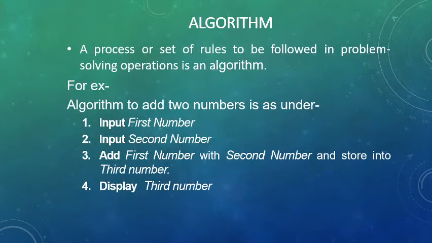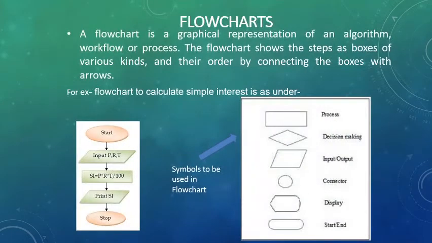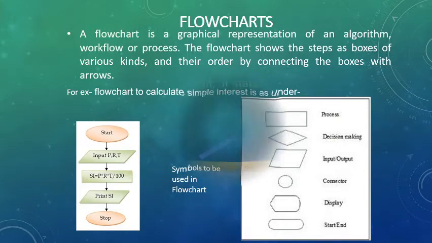Algorithm: here is an algorithm to simply add two numbers. We have taken two inputs, added them and displayed the result. So an algorithm is a simple step by step concept of the program written by the user. A flowchart is the symbolic representation, as already told, and it is displayed using different symbols, here in the form of an example of finding the simple interest.